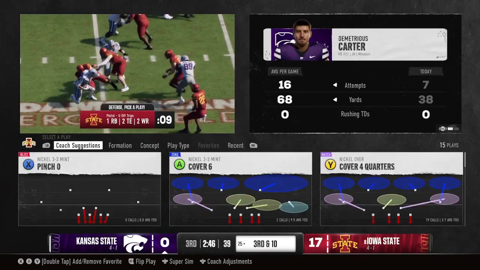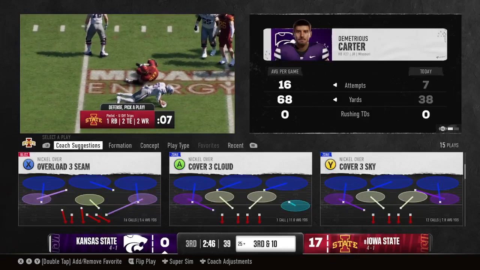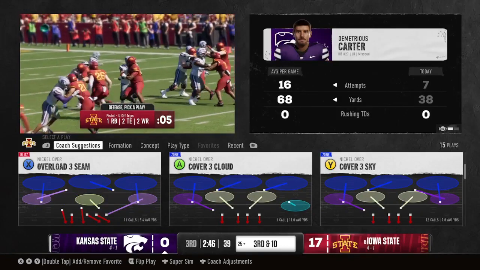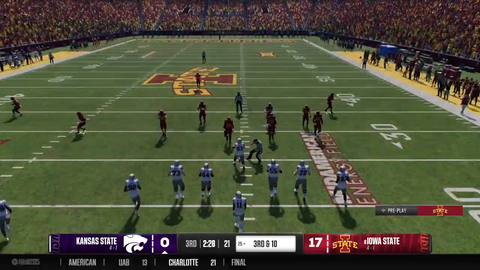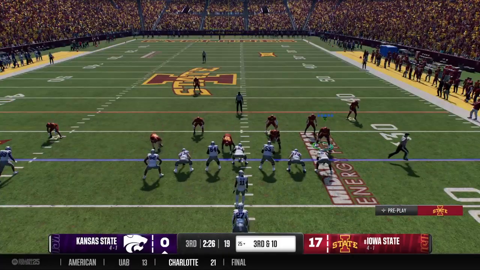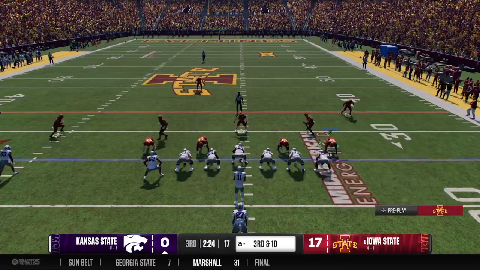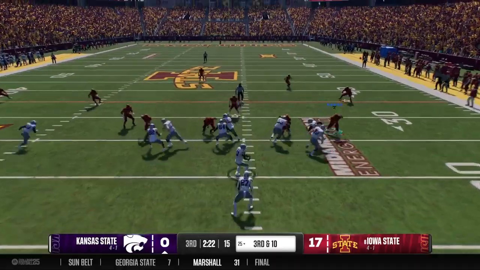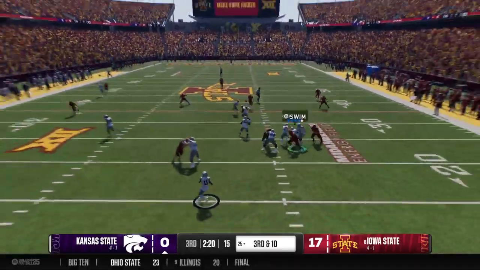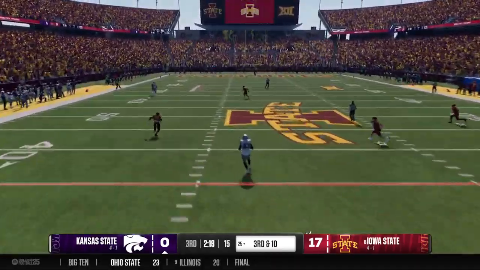I'll tell you what, a lot of teams that are really good are really stubborn, and they continue to run the football even with little success. So this offense is going to continue to focus on running the football, you can tell. These DBs going to give a little cushion. Trying to move the sticks on 3rd down through the air.